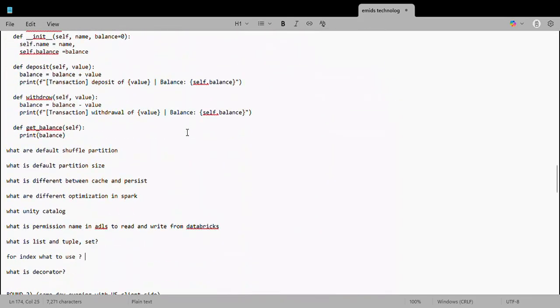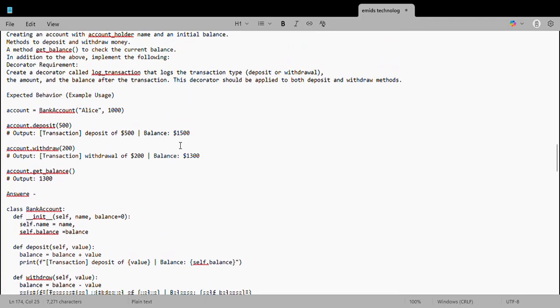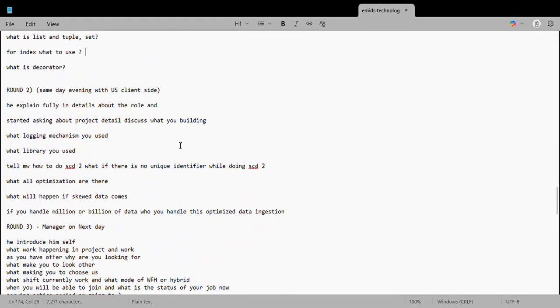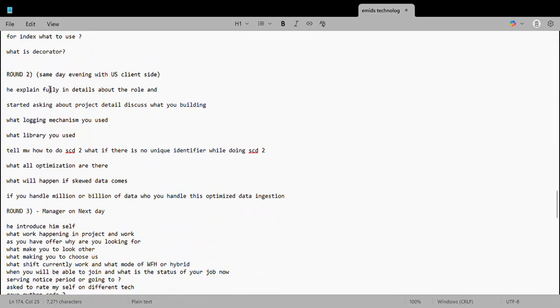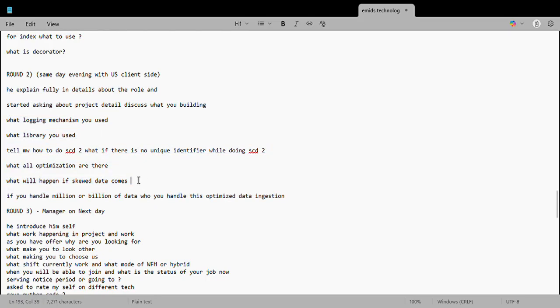On that day itself I heard from the HR recruiter that I cleared the first round and we were moving to the second round. The second round was on the same day, in the evening, with the US client. The guy was from India, but he was working on US time. He was more into project-related questions. I noted a few questions from that interview as well.